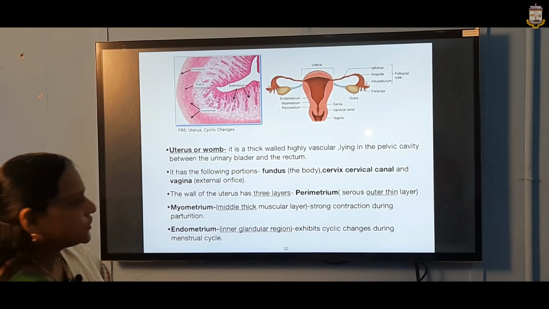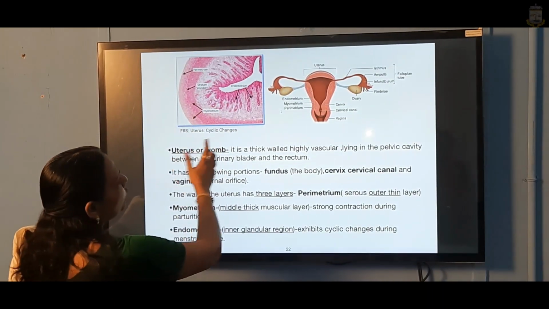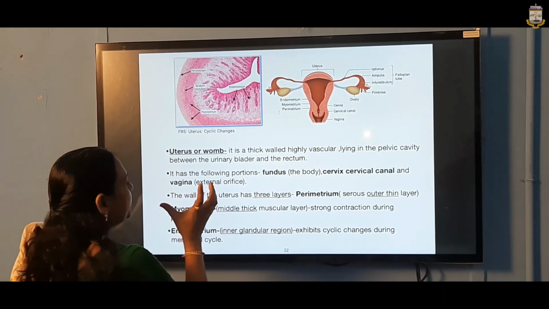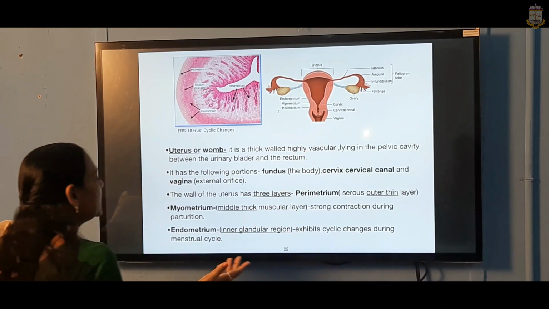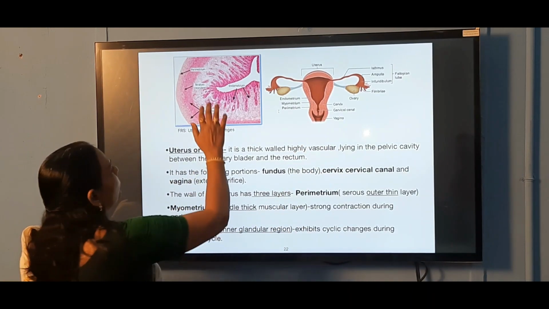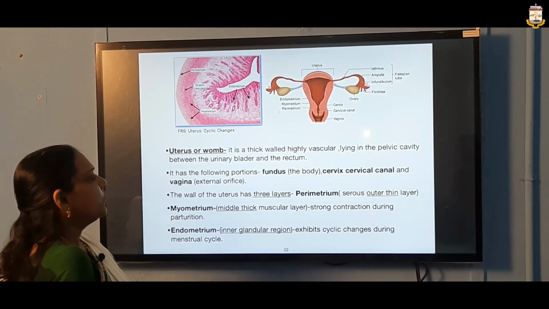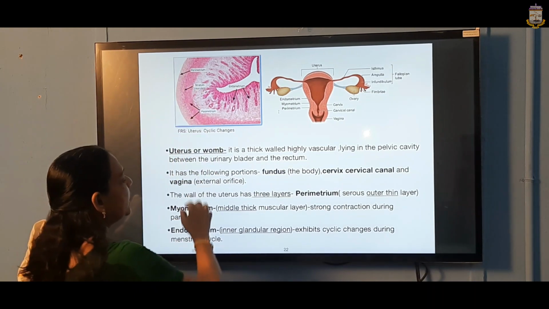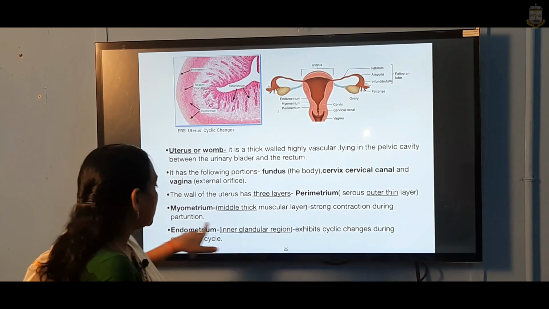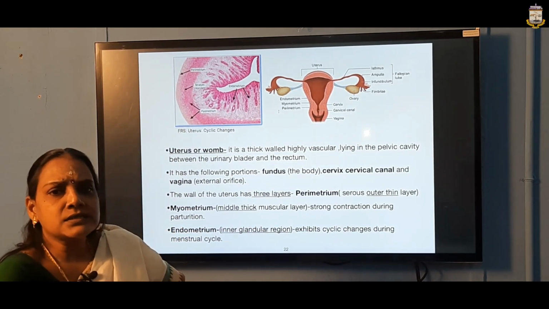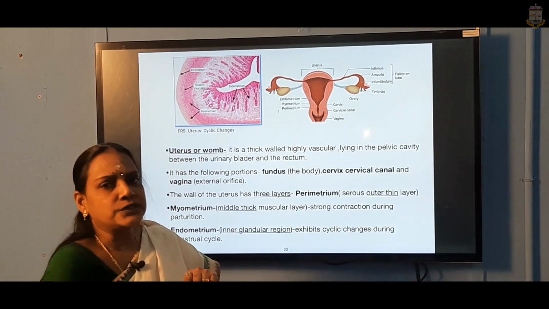After that, you can see the structure of the uterus, the cross section here. The uterus, or the womb, has the middle portion, the body, then the fundus, leading to the cervix, cervical canal, vagina and external orifice. The wall of the uterus has three main layers: perimetrium, myometrium and endometrium. Perimetrium is a very thin layer, and myometrium is the middle muscular layer. This undergoes strong contraction during parturition. That contraction is aided only by the myometrium, and the endometrium exhibits cyclic changes during the menstrual cycle.